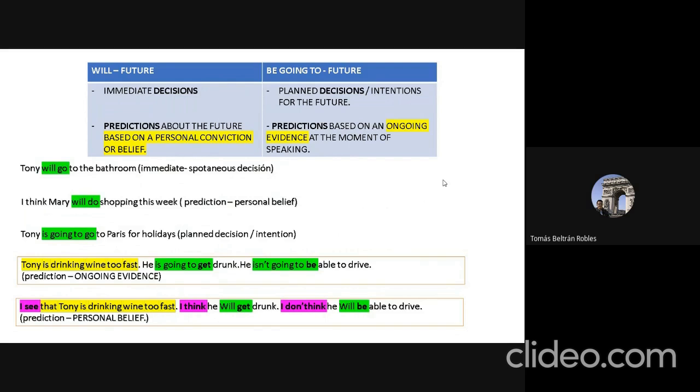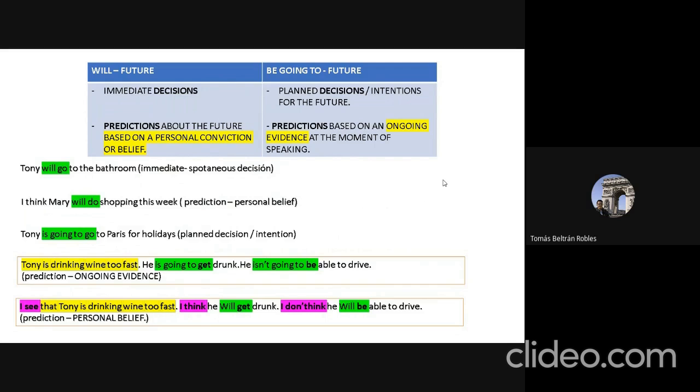Don't forget to take into consideration the timeline, all right? And predictions based on a personal conviction or a personal belief, or maybe predictions that are ongoing, that are happening right now at the moment of speaking. I mean now. Okay, let's go through some examples, guys.